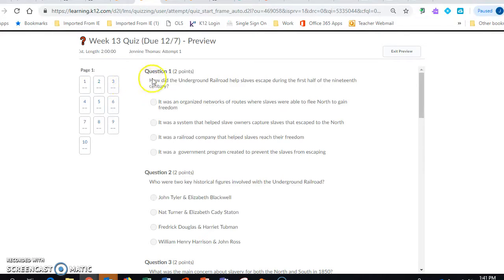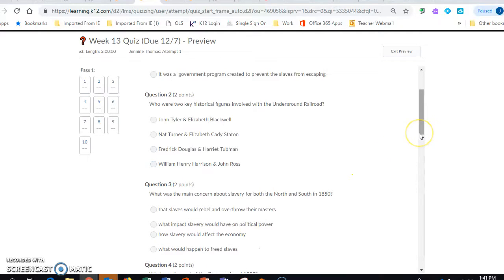We're going to start up here at question 1. How did the Underground Railroad help slaves escape during the first half of the 19th century? It was an organized network of routes where slaves were able to flee north to gain freedom. It was a system that helped slave owners capture slaves that escaped to the north. It was a railroad company that helped slaves reach their freedom, or it was a government program created to prevent slaves from escaping.